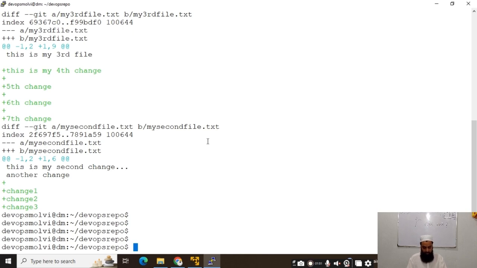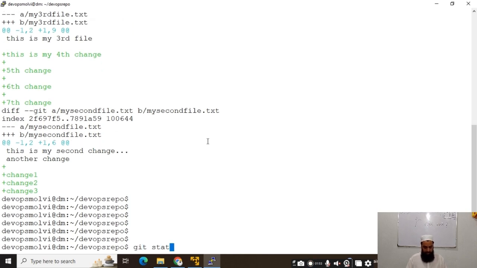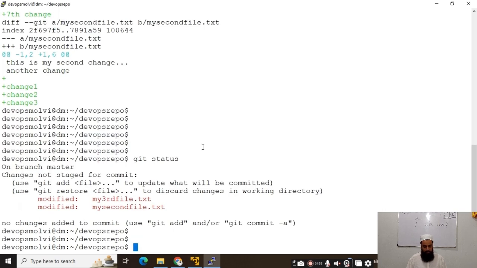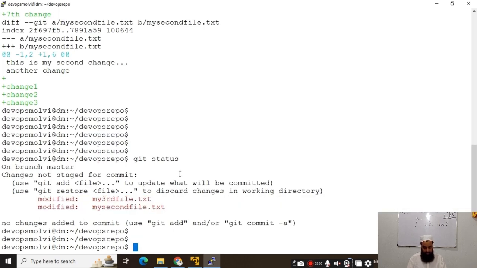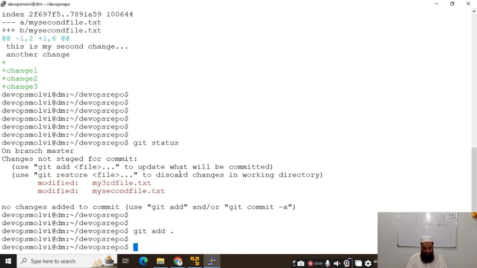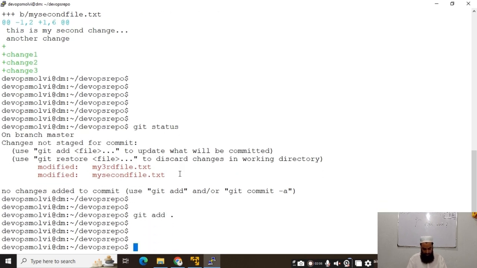Now if I run the git status command, you can see that both files have been modified, and therefore I will run git add to add these changes, and then git commit -m with the message "final changes in the code". For instance, this is my message.